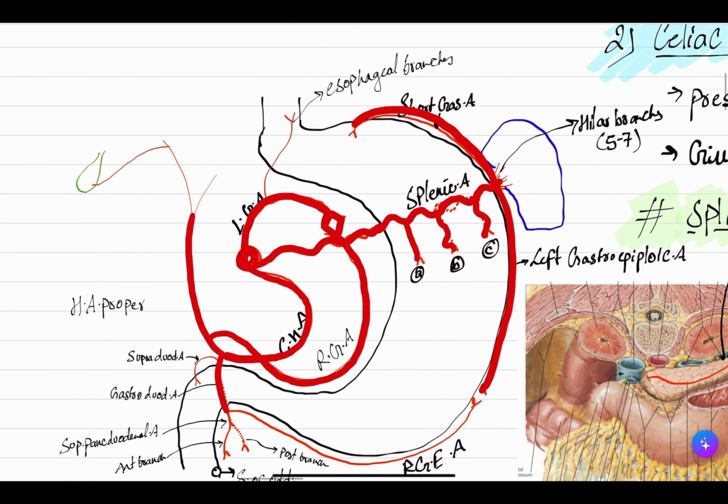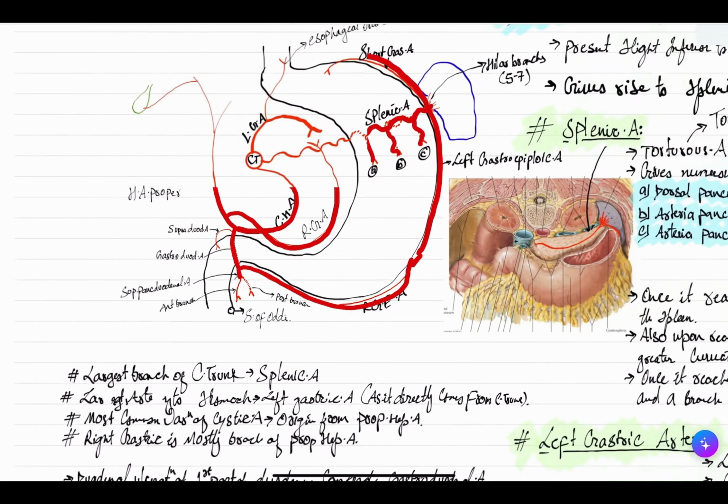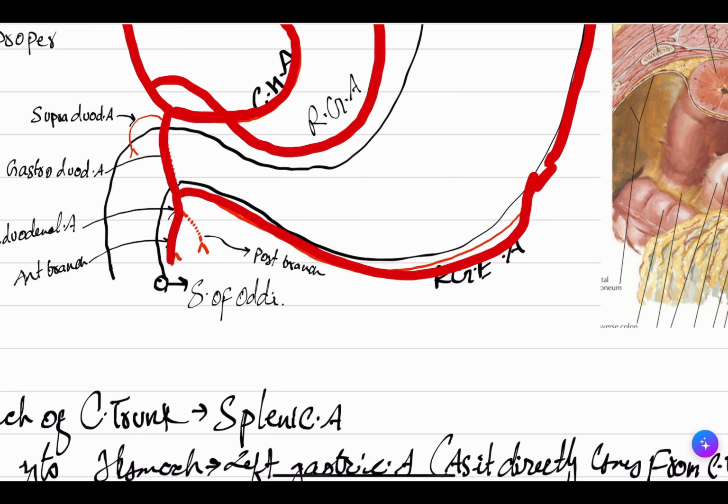Now this hepatic artery proper will divide into left hepatic and right hepatic, and the right hepatic is going to supply your gallbladder with the cystic artery. Now the gastroduodenal will give rise to the right gastroepiploic artery, and it will anastomose with what? The left gastroepiploic artery, and then it will form the pancreaticoduodenal artery.